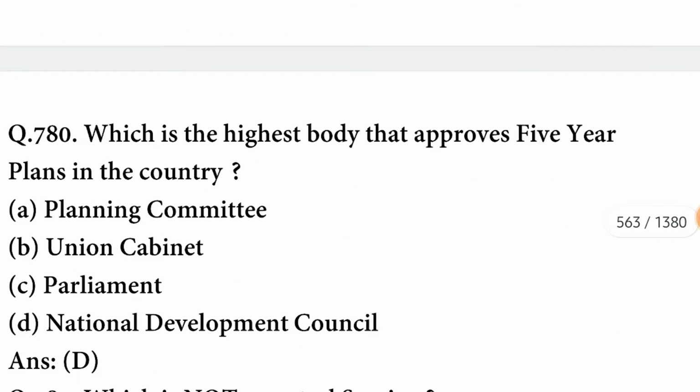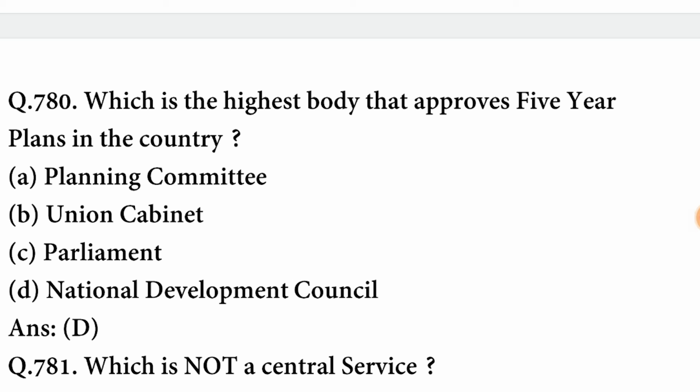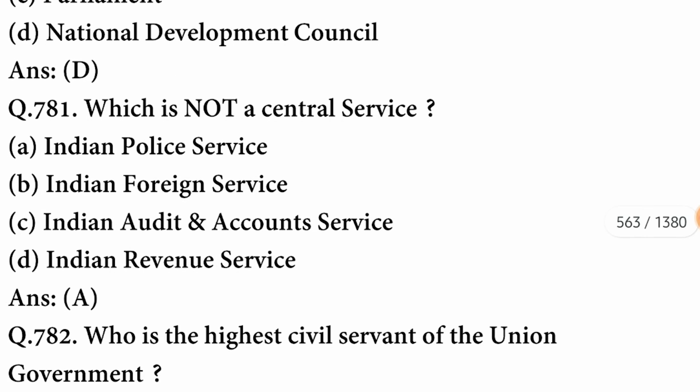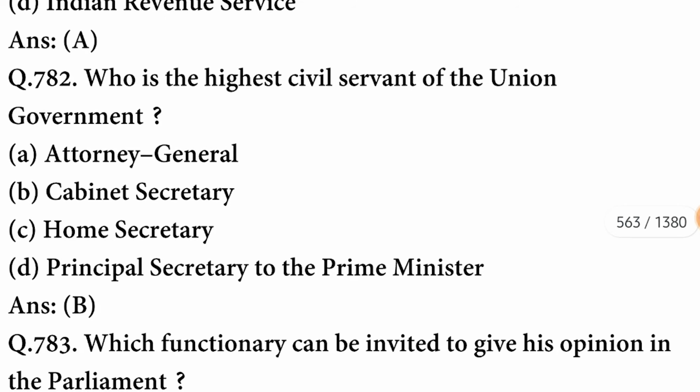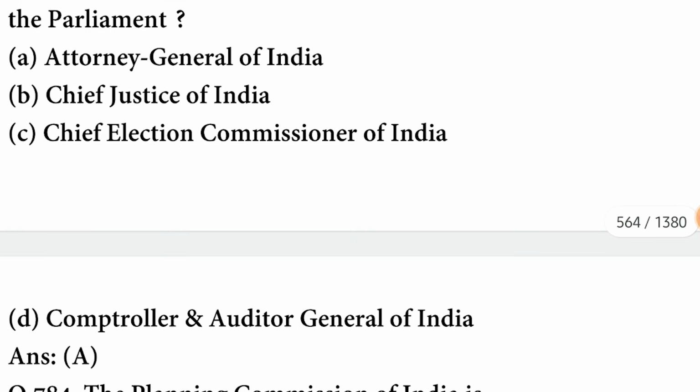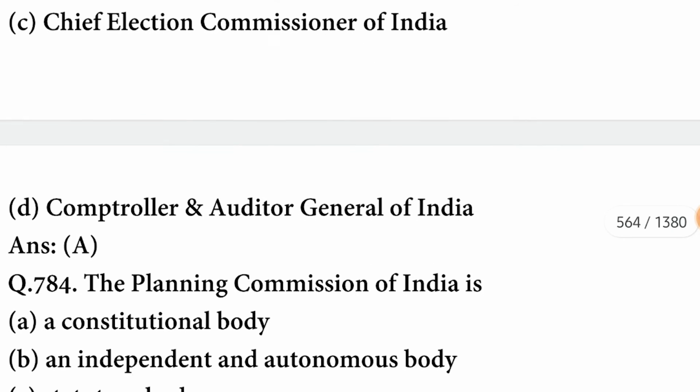D option is correct. Which is the highest body that approves five year plans in the country? It is the National Development Council. Which is not a central service? It is the Indian Police Service, that is not a central service. Who is the highest civil servant of the Union Government? It is the Cabinet Secretary. Which functionary can be invited to give his opinion in the Parliament? The functionary is the Attorney General of India.